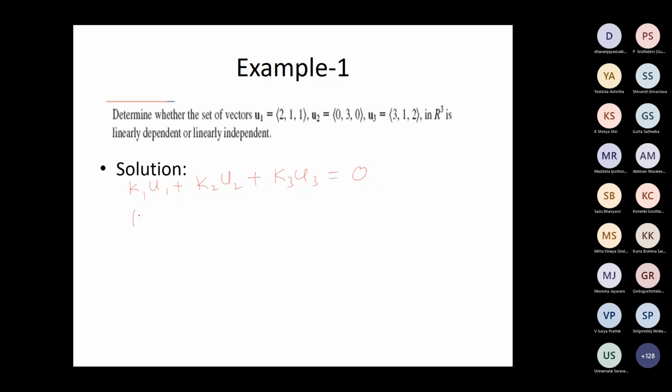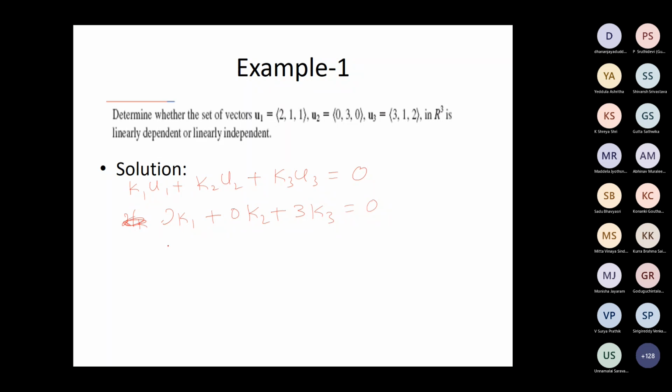So K1 into, so what will be this? 2K1 plus 0K2 plus 3K3 equal to 0. That's one equation.